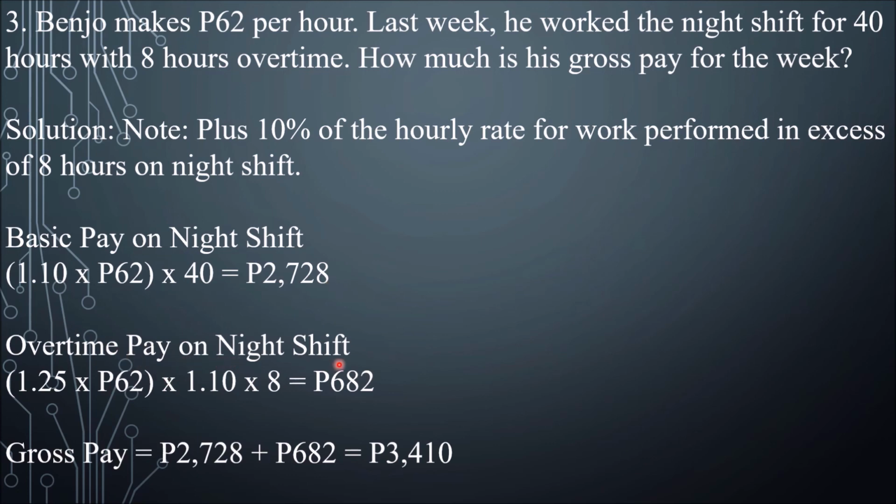Overtime pay on night shift, because it's overtime, so that's 1.25 times the hourly rate, times 1.10. Why 1.10? Because as you can see here, plus 10% of the hourly rate for work performed in excess of 8 hours on night shift. So times 1.10 times 8 hours overtime. So that is 682 pesos. Adding them, you will have your gross pay of 3,410 pesos.